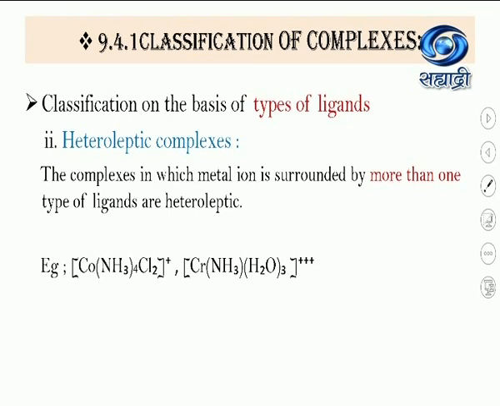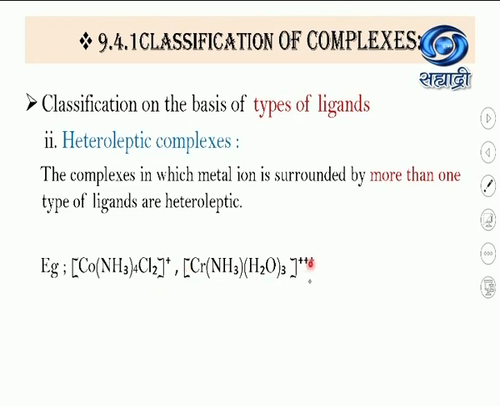In homoleptic, only one type of ligand donates the electron pair to the central metal atom or ion, but in heteroleptic complexes, more than one type of ligand is donating the electrons. So for example, in this example, you can see cobalt is the central metal ion which is surrounded by two types of ligand, NH3, that is ammonia, and chloride ions. So there are two types of ligands which donate the electron pair to the central metal ion. That's why this example comes under heteroleptic complexes.